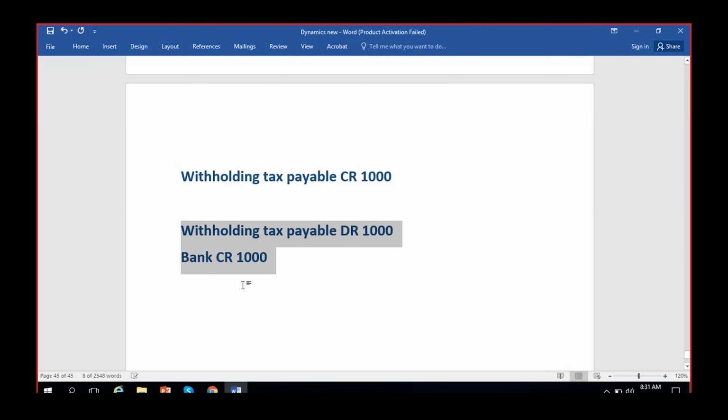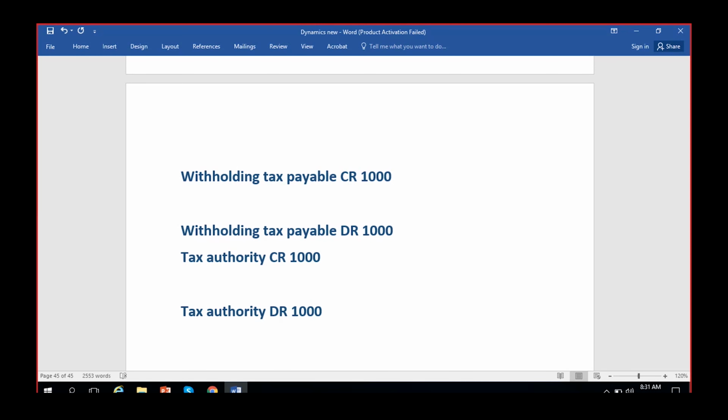So this could be the entry if you directly make a payment through the bank, or if you want to book an invoice and then make a payment, you will have the tax authority here, which is created initially. During the payment entry, again the tax authority will be debited with 1,000, which is reversed, and your bank account is credited with 1,000.